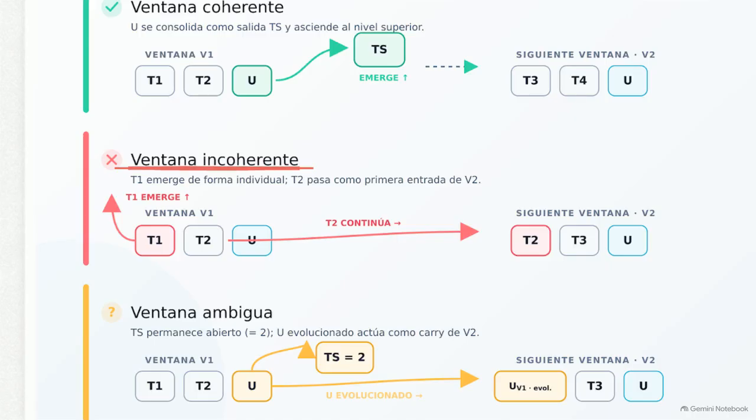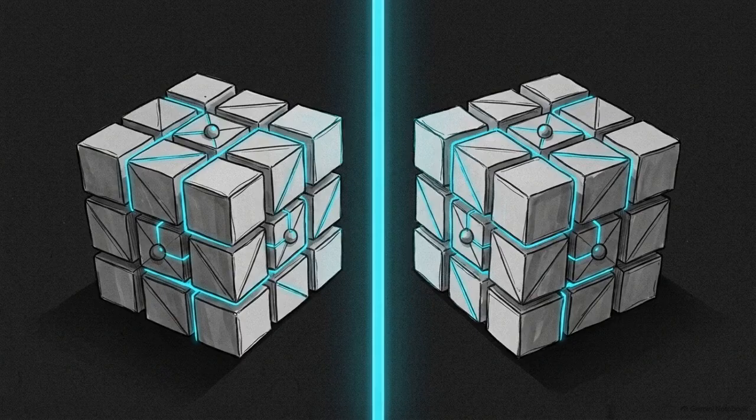The red section represents the incoherent window, where T1 and T2 fail to synthesize, being structurally incompatible in their context. Consequently, T1 ascends vertically alone. T2 shifts laterally to become the first input of the next window, testing a new relation with T3. This mechanism enables dynamic segmentation. The architecture discovers where one unit of data ends and another begins, without relying on pre-trained boundaries.